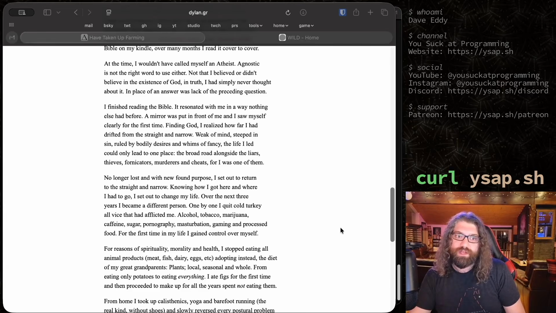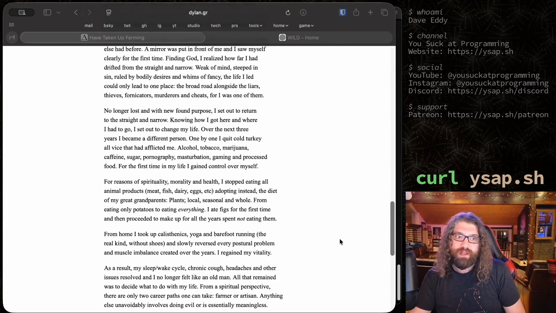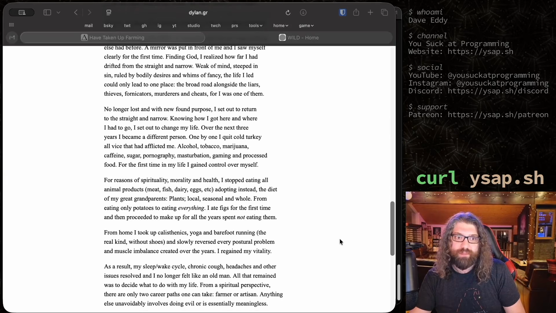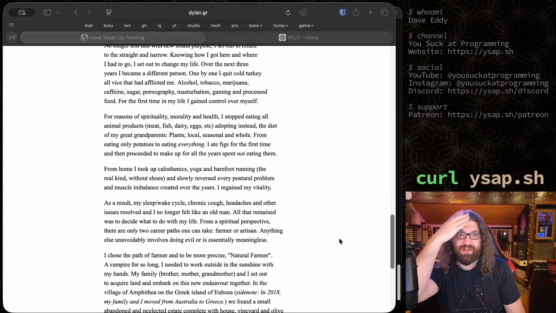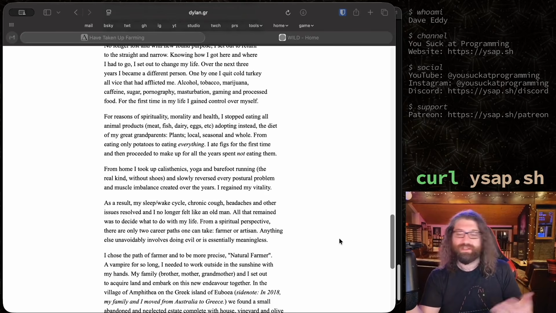For reasons of spirituality, morality, and health, I stopped eating all animal products, meat, fish, dairy, eggs, adopting instead the diet of my great-grandparents. Plants, local, seasoned, and whole. That's incredible. From eating only potatoes to eating everything. I ate figs for the first time and then proceeded to make up for all the years spent not eating them. That's awesome. From home, I took up calisthenics, yoga, and barefoot running, the real kind, without shoes, and slowly reversed every postural problem and muscle imbalance created over the years. I regained my vitality. Dude, I mean, that's awesome.